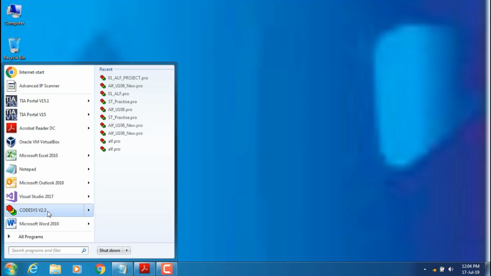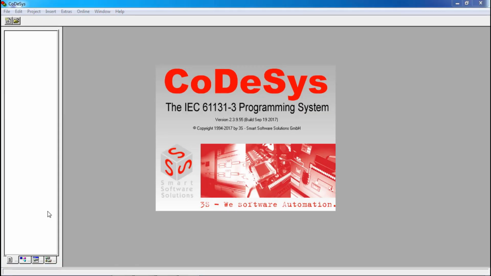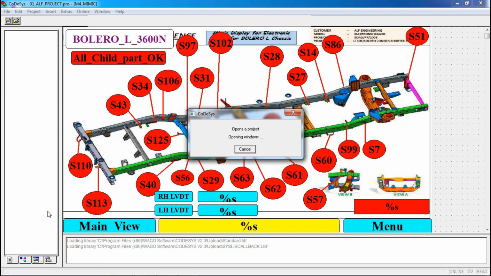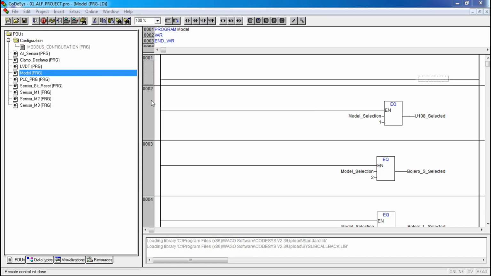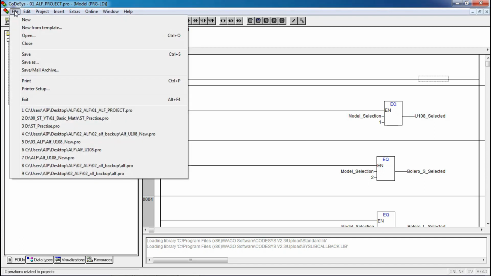Open the Codesys. Now we will create a simple program. We will start from scratch. Create a new project.